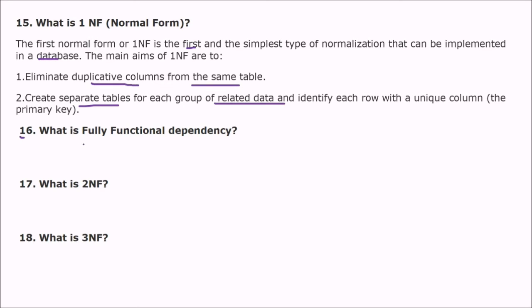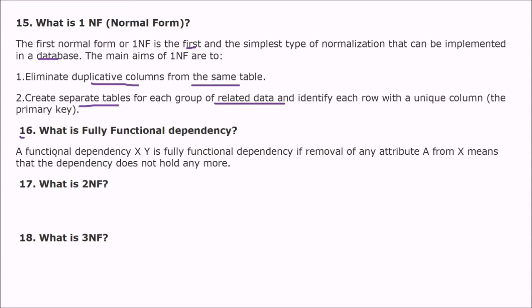Next is 16. What is fully functional dependency? A functional dependency X to Y is fully functional dependency if removal of any attribute A from X means that this dependency does not hold anymore. So if this is X, this is Y, and if you remove any attribute from X, then the dependency does not hold anymore.